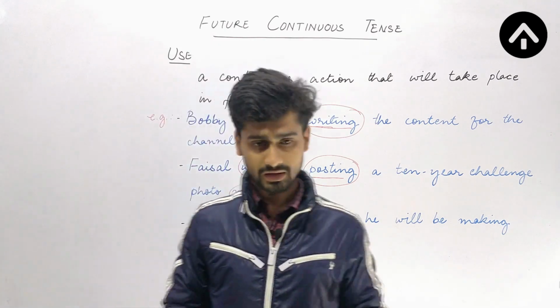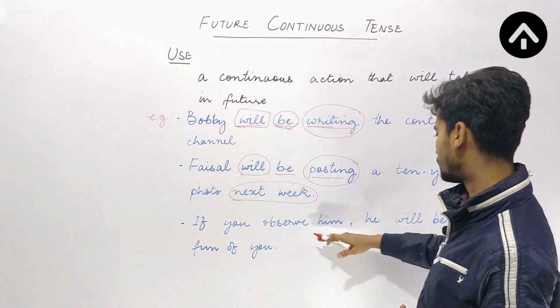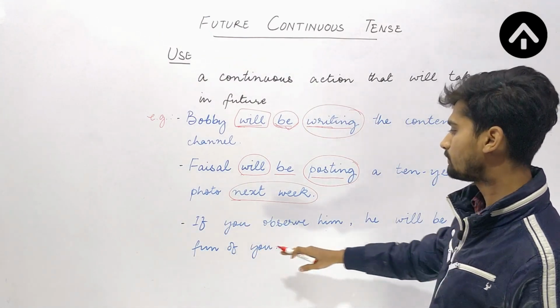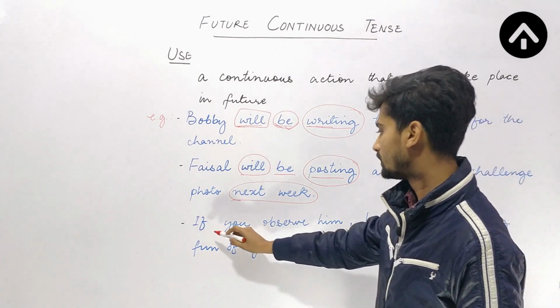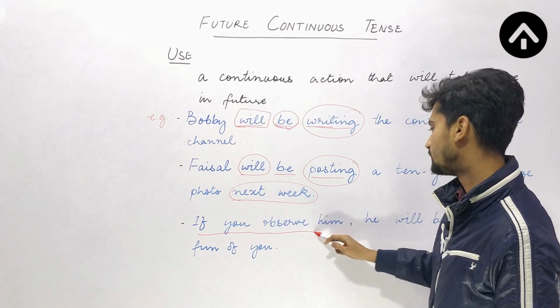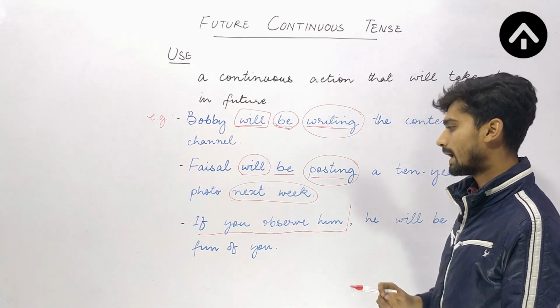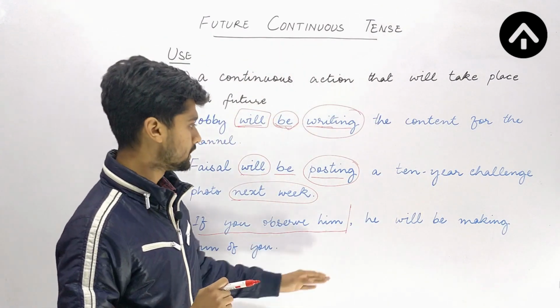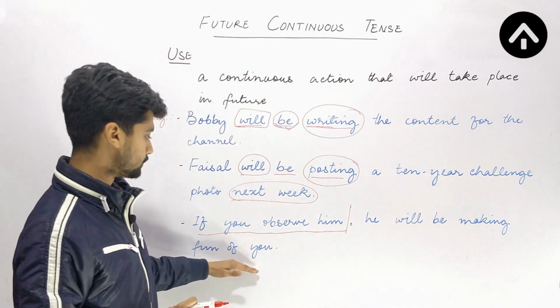The last sentence which I have added here is: if you observe him, he will be making fun of you. There are actually two clauses. The first clause is, if you observe him. Then I have the second clause here, he will be making fun of you.